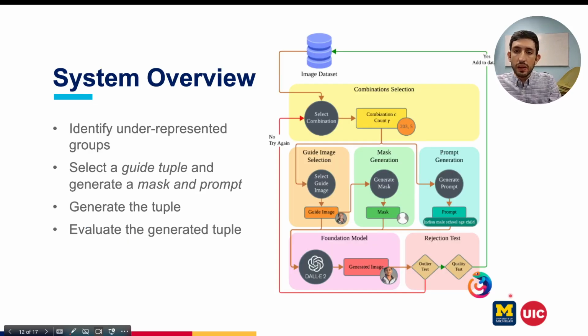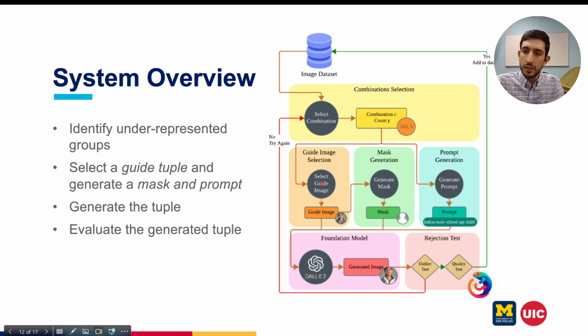So let's take a look at the components of Chameleon for image repair. We have this combination selection component that will identify the underrepresented group given our metric. It could be representation rate, it could be a threshold for the number of images, whatever you want. And then we get that. For example, here we get Indian male school-age child. So we need this picture.